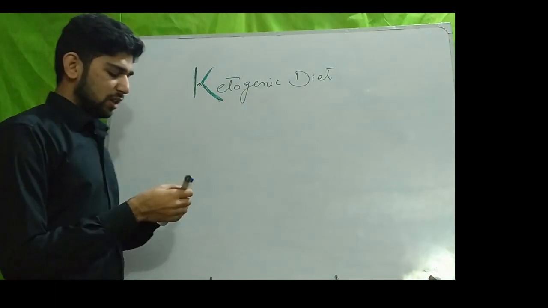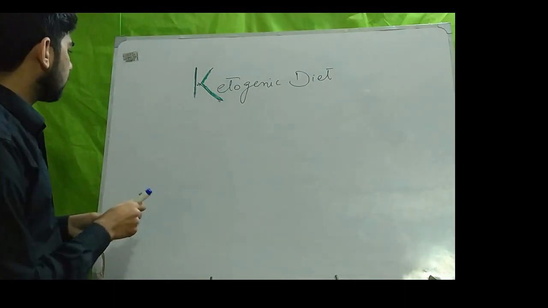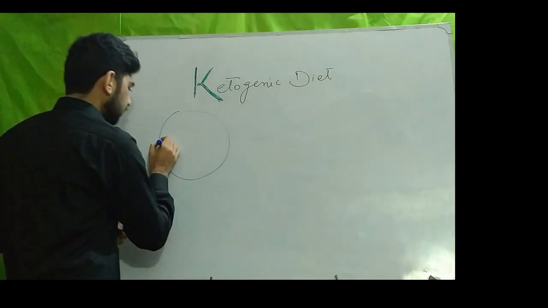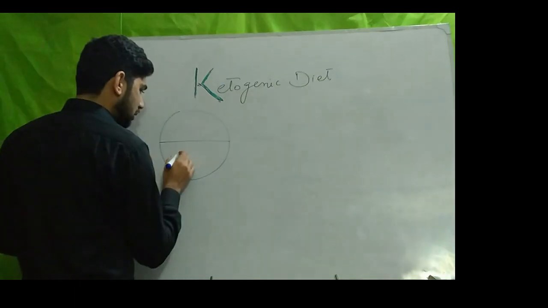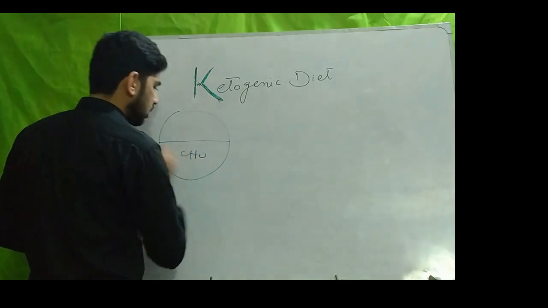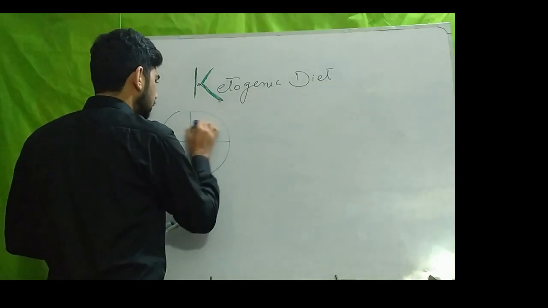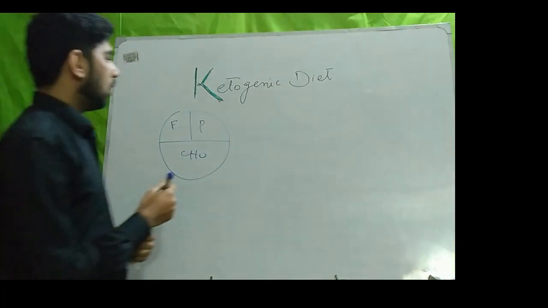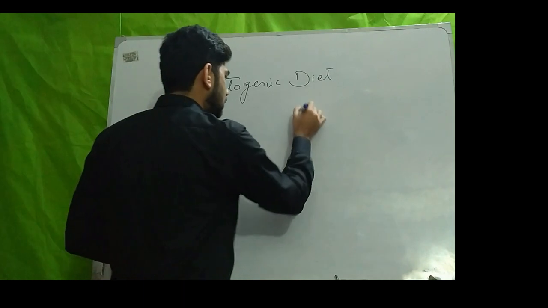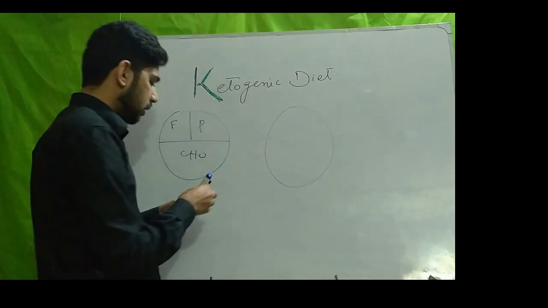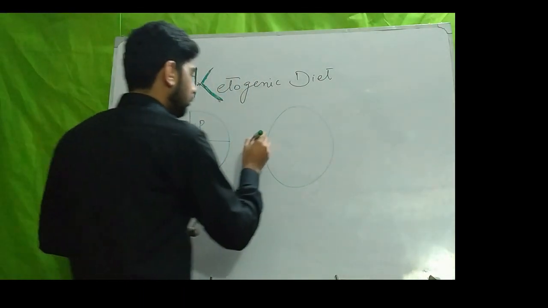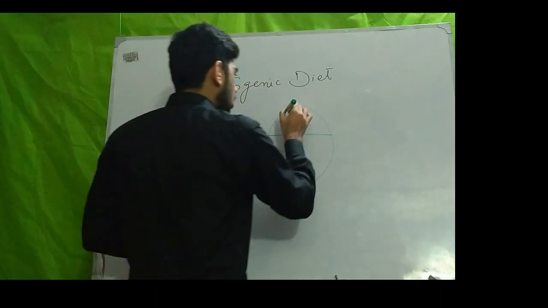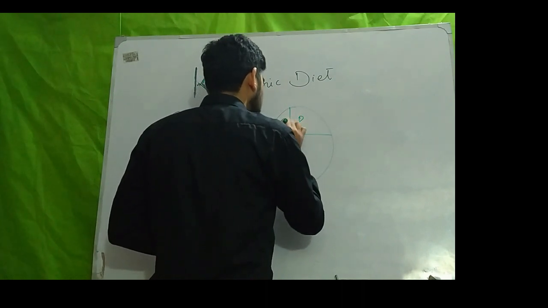Our normal diet consists of more carbohydrate. It contains moderate protein and moderate fat. While the ketogenic diet, as we discussed earlier, is very high in fat, moderate in protein, and very low in carbohydrate.